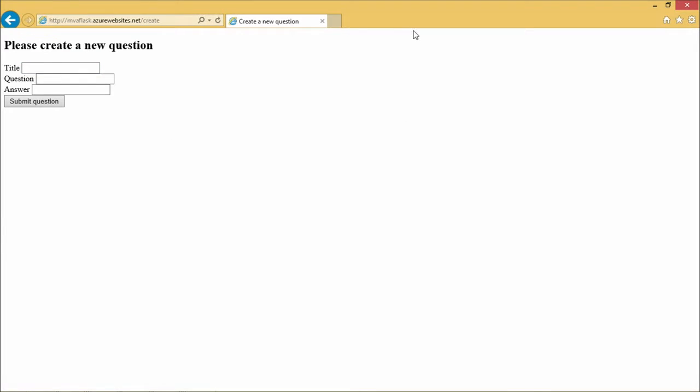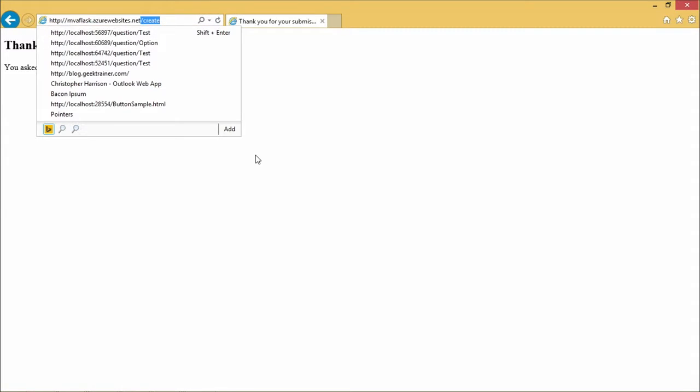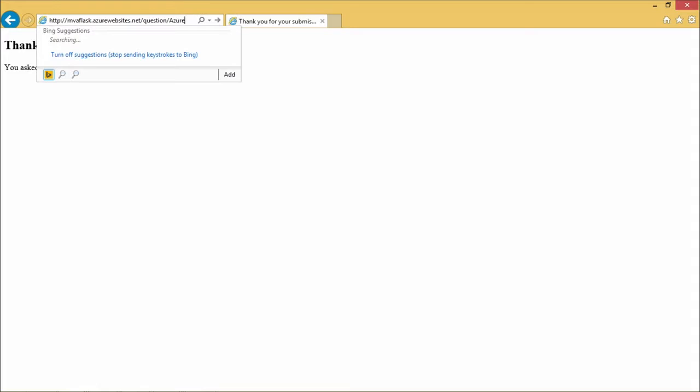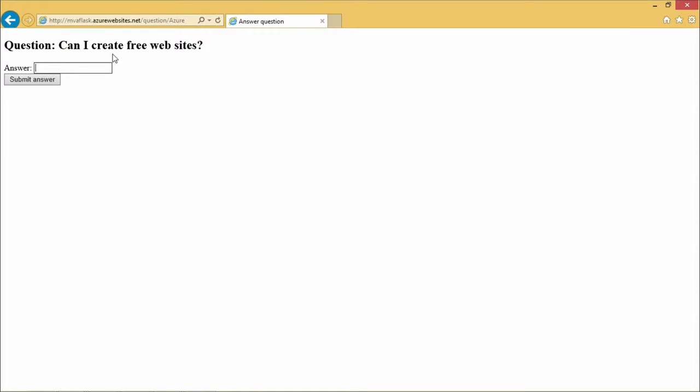Again, moving the mouse, and you'll notice, sure enough, there's the little create a question. So I'm going to click on create a question, and this is going to be Azure, and can I create free websites? And the answer is yes. I'm going to hit submit question. It created it. And then I'm also going to go in and I'm now going to say /question Azure. Enter. Can I create free websites? And the answer, of course, is yes, and hit submit. And all of this is now done on the cloud. This has all been deployed out to Azure.